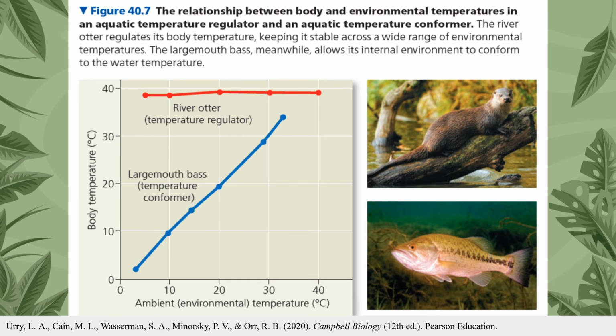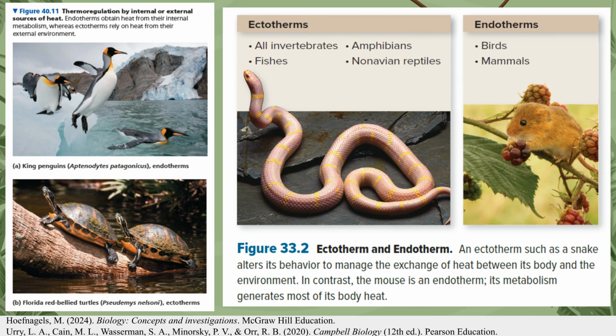Animals use different strategies to manage their internal state relative to their surroundings. Regulators versus conformers. A temperature regulator, like a river otter, keeps its internal temperature stable despite environmental changes, whereas a temperature conformer, like a largemouth bass, allows its internal temperature to match the environment. Endotherms versus ectotherms. Endotherms, like birds and mammals, generate most of their body heat through internal metabolism. Ectotherms, such as invertebrates, fishes, amphibians, and non-avian reptiles, rely primarily on heat from the external environment.